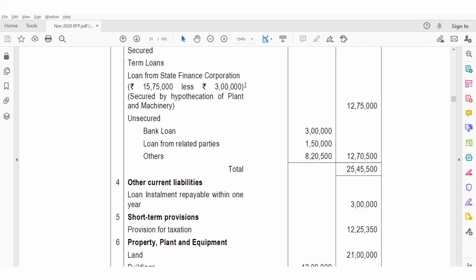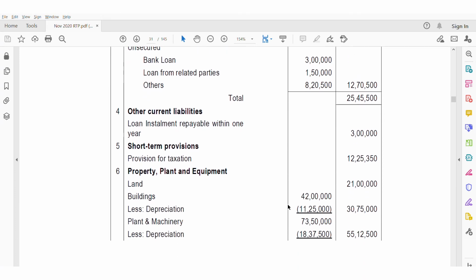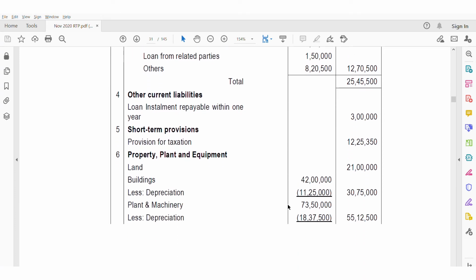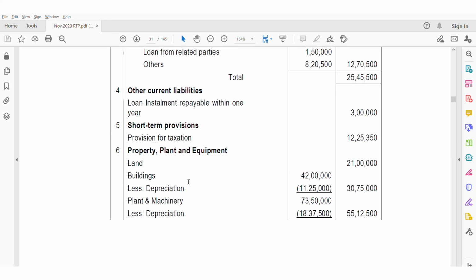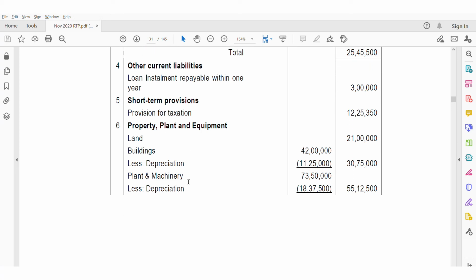Here we have deducted 3 lakhs because it is payable within 1 year and hence it is shown under other current liabilities, 3 lakhs. Next, short term provisions, we discussed provision for taxation, it is given in the credit balances, 12,25,350 under note number 5. Coming to property, plant and equipment, you should have a detailed schedule of property, plant and equipment.